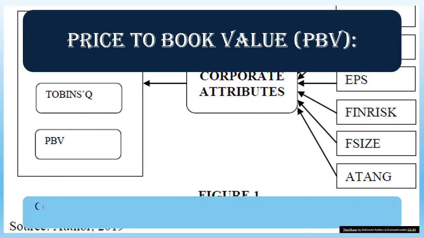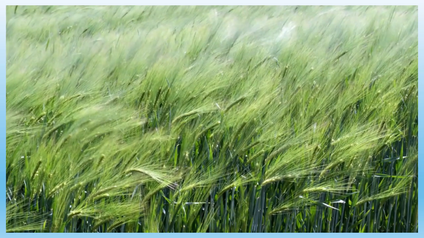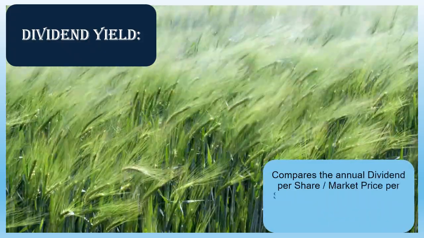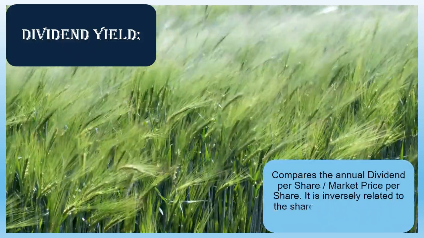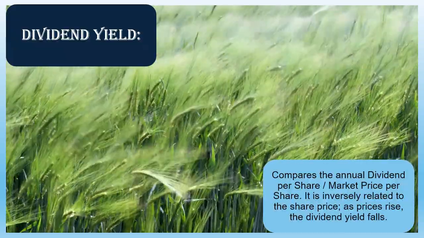Price to book value, PBV. Compares the market price per share to book value per share. It relates the market price to the company's net worth per share. Dividend yield. Compares the annual dividend per share to market price per share. It is inversely related to the share price. As prices rise, the dividend yield falls.